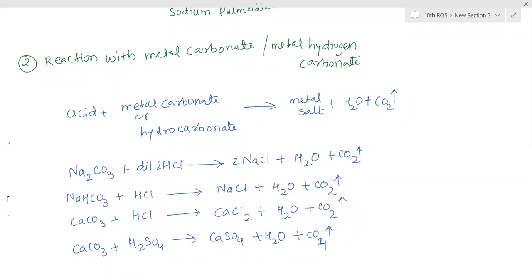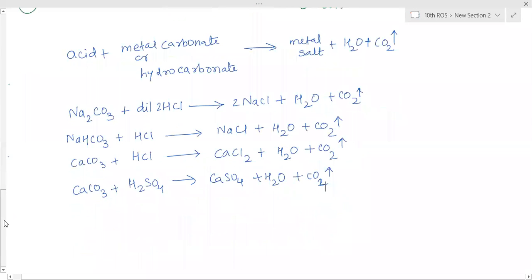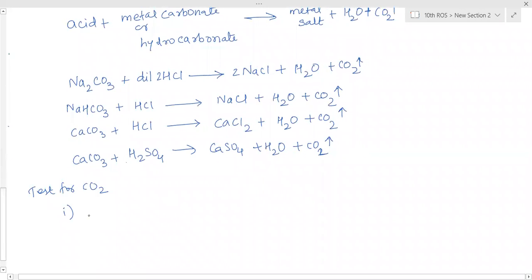Now test for carbon dioxide. So test for carbon dioxide, there are three main tests. So the first is brisk effervescence.